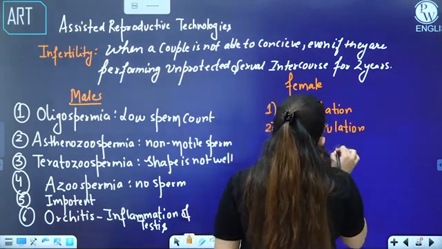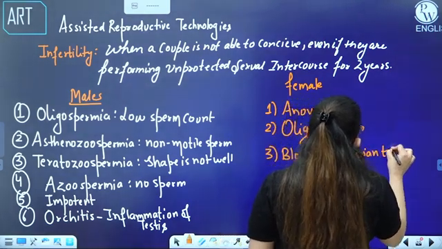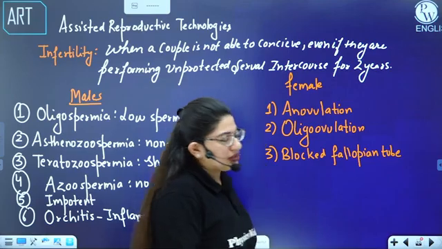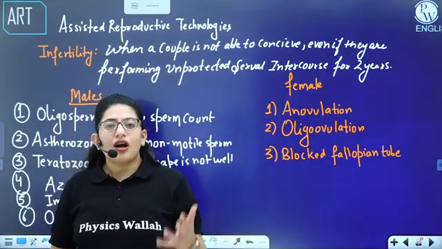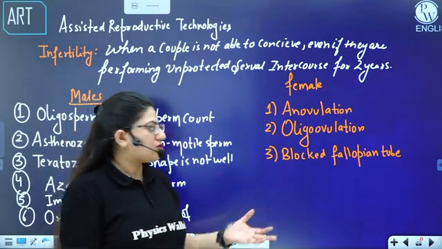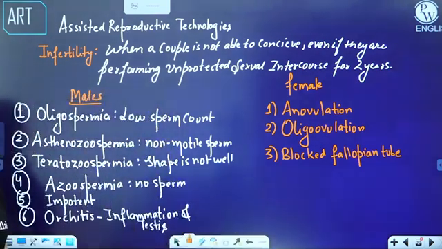If a female has a blocked fallopian tube, the ovum cannot move, or the sperm and ova cannot meet. Or we can also say the cilia of the fallopian tube are destroyed. So any of these can be a problem in a female, or the female's egg is old enough and that's why it's not able to reproduce.